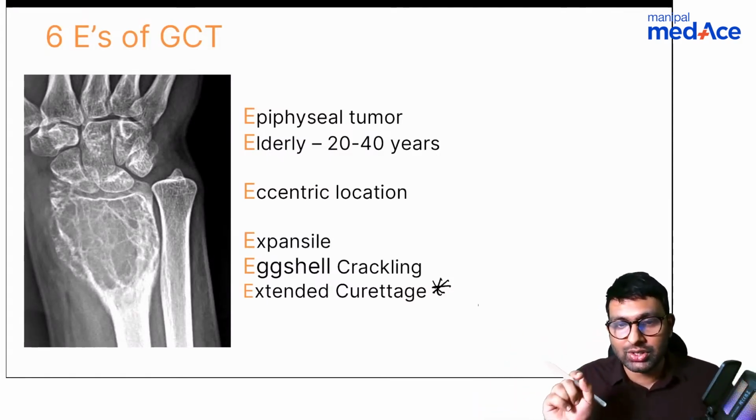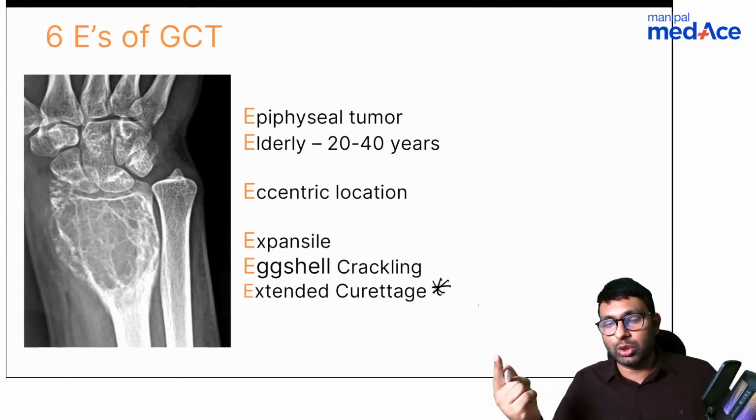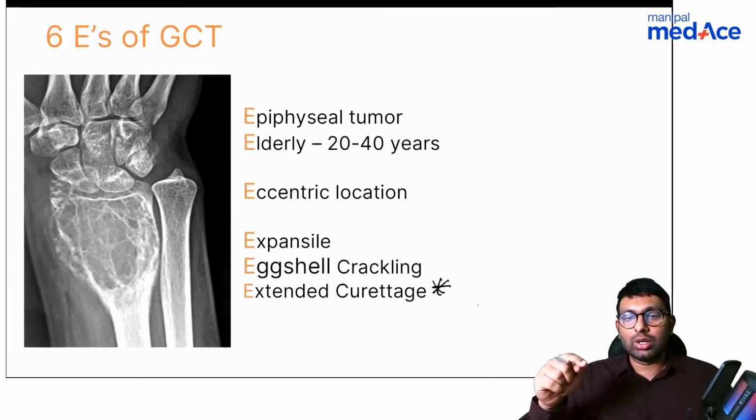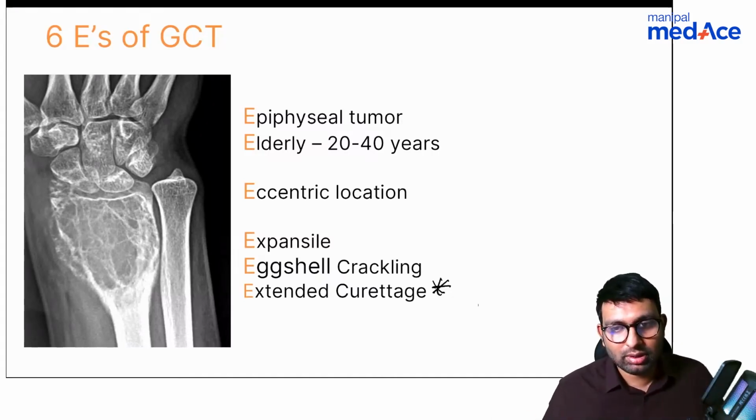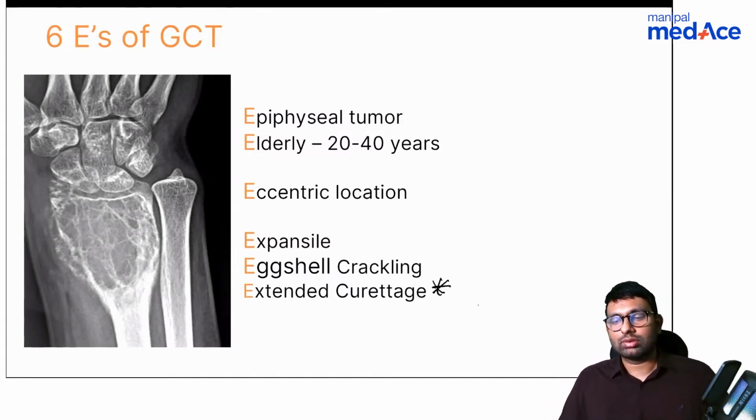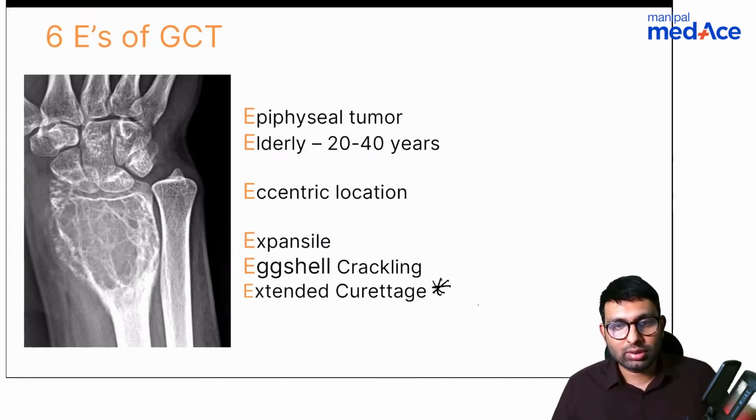What is extended curettage? What are these components that we use in extended curettage to get better debridement or to remove tumor cells better? Anything anyone knows? Nitrogen, yes, you're right, Dr. Jain. Any other, anything else that you know? Very good, Dr. Jain.